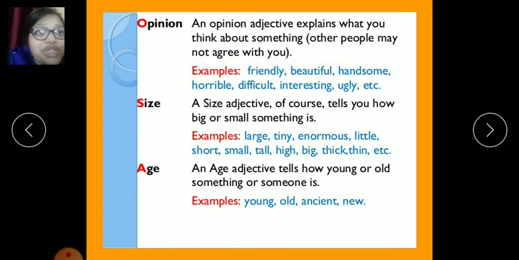A size adjective, of course, tells you how small or big something is, like large, tiny, enormous, little, short, small, etc. For age, an age adjective tells how young or old something or someone is. For example, young, old, ancient, or new. So these are the various examples of how we use adjectives for opinion, size, and age.